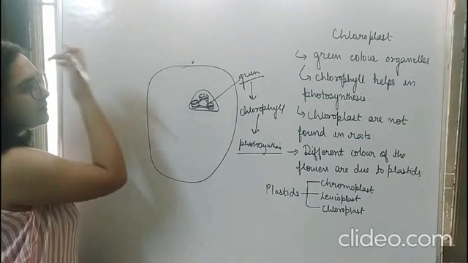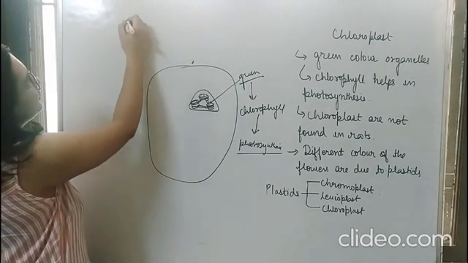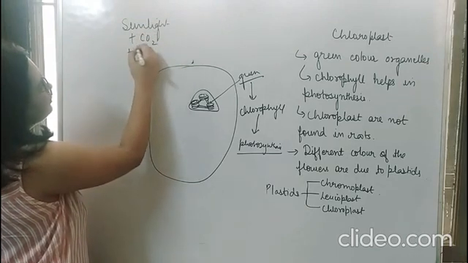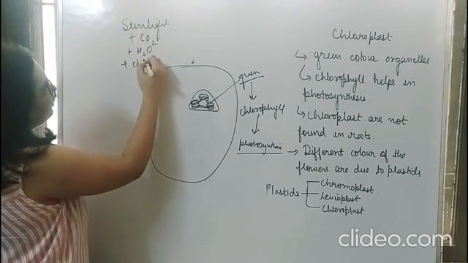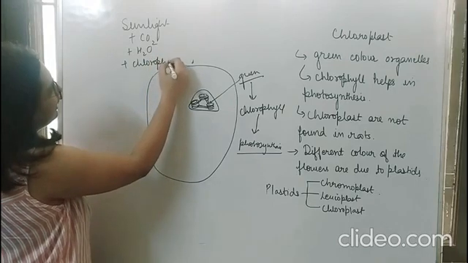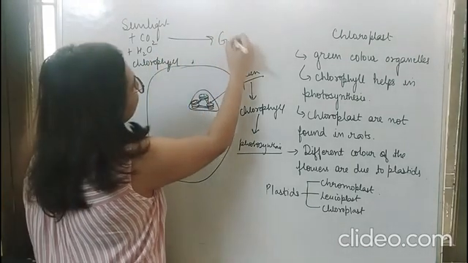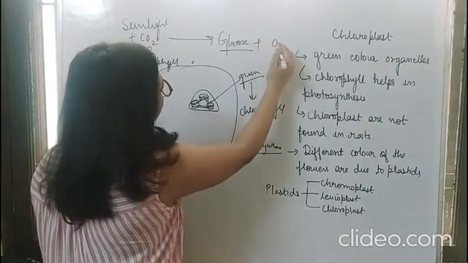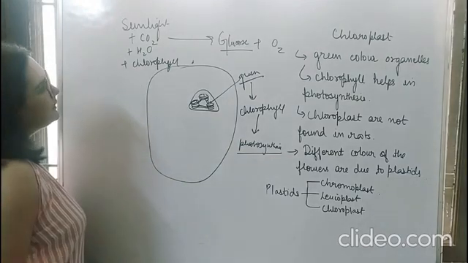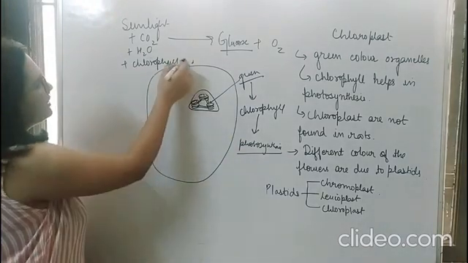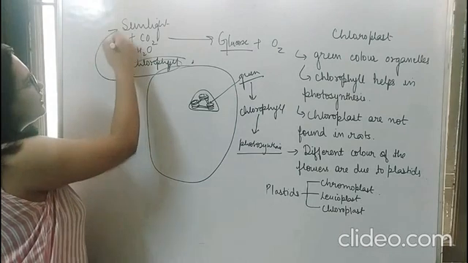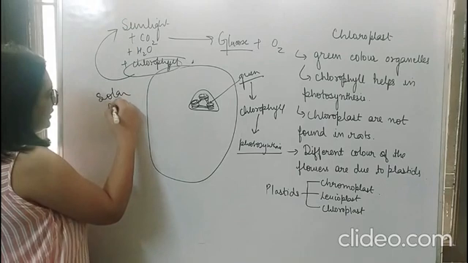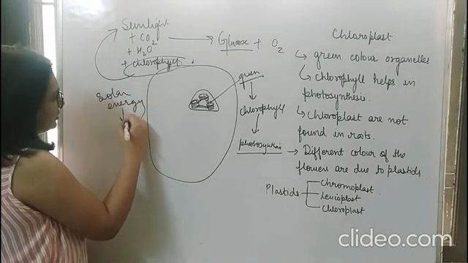So plants use sunlight, CO2 and water along with the chlorophyll, and then they prepare food in form of glucose and give out oxygen. Fine. So this is the process of photosynthesis, and what is chlorophyll doing in it? Chlorophyll is actually converting the solar energy into chemical energy.